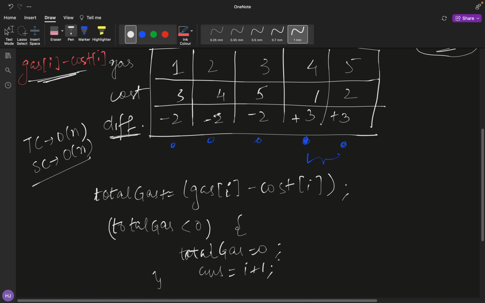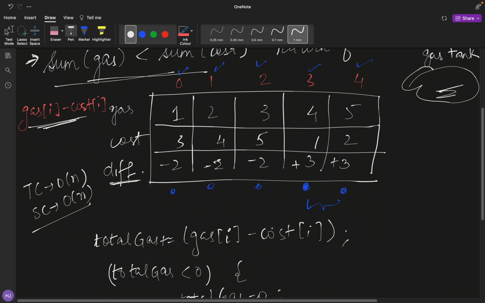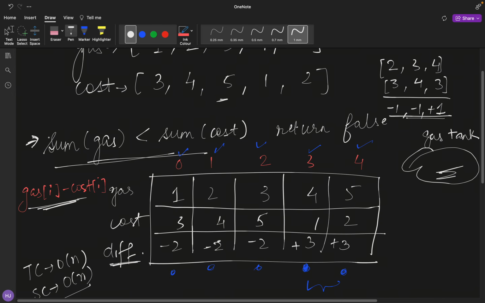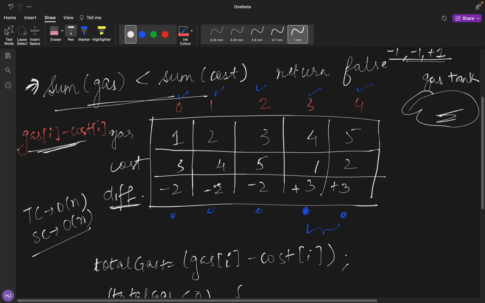Because in this case, I have already discussed a base case: whenever the sum of gas that we have in the gas array is less than the sum of cost, it means that we cannot ever reach this path. We cannot find a point from where we can start a journey.